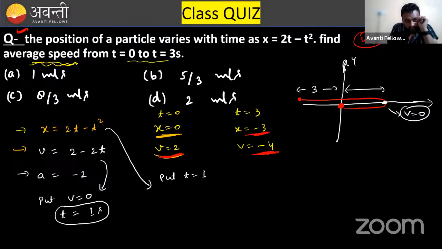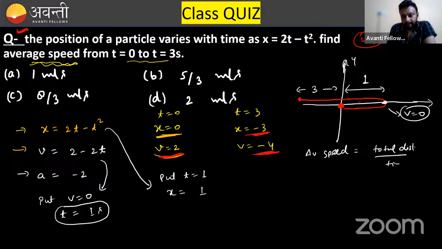If I put this, can you tell me what the distance will be? x is equal to 2 minus 1, that is 1. That means this distance is 1. Clear? Now, what is the total distance traveled? Average speed is what? Total distance over time. So can anyone tell me the total distance only? What will be the total distance traveled by the particle?